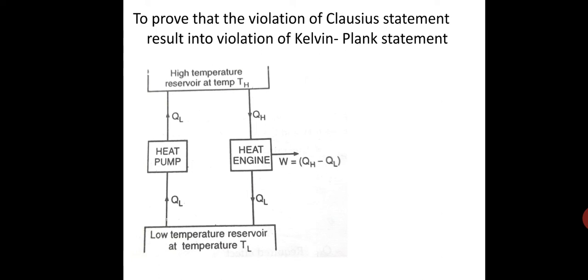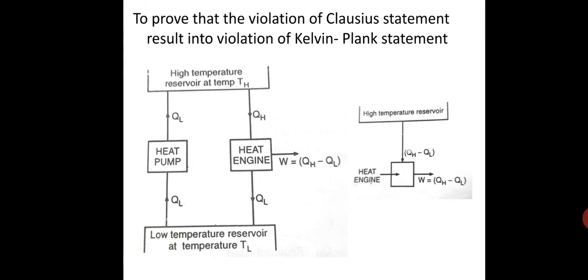The net energy transfer of the combined system is shown in figure B. We find that the combined system operates as an engine in which it receives the heat Q1 minus Q2 from a single high temperature heat reservoir and converts it into equal amount of work without any heat rejection. Thus it violates the Kelvin-Planck statement of second law of thermodynamics also.